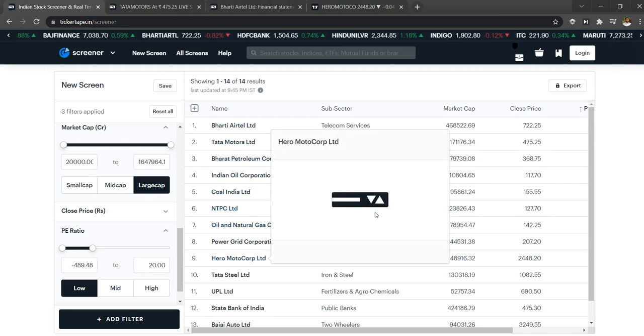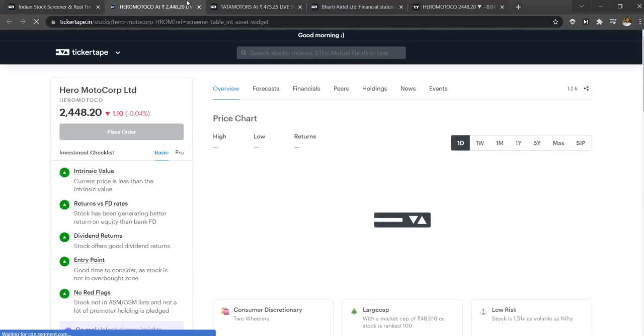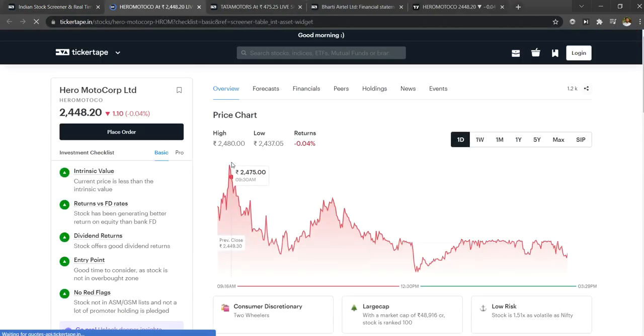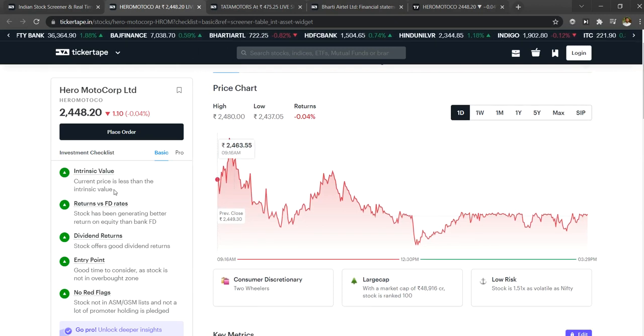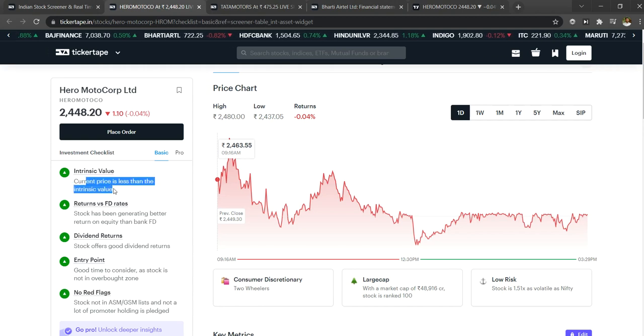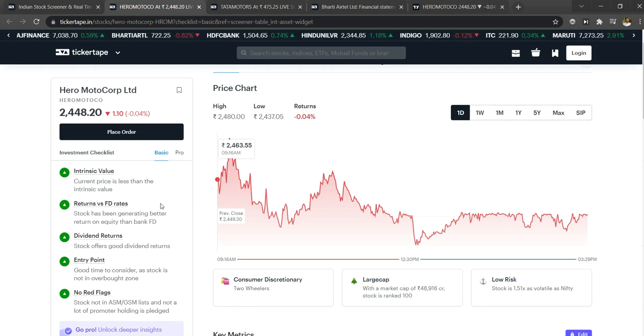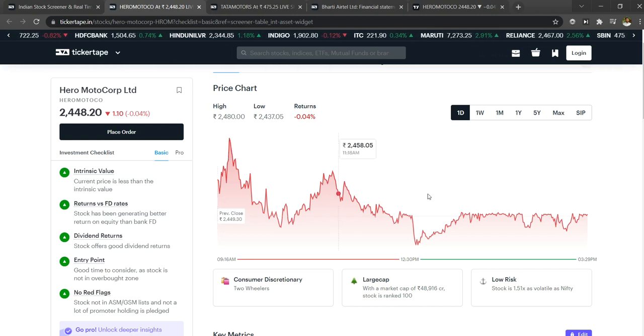So let me go to Hero Honda. This is one company I'm keenly watching, and I'm ready to invest, because, I will show you, the current price is actually cheaper than the intrinsic value, and returns are more than FD. Dividends are also good, and for the entry price, the stock is not overbought and there are no red flags.